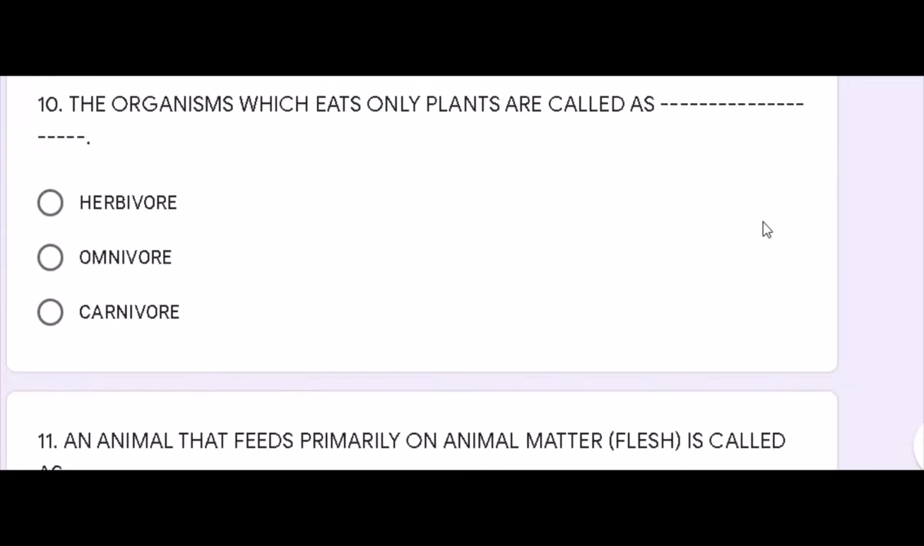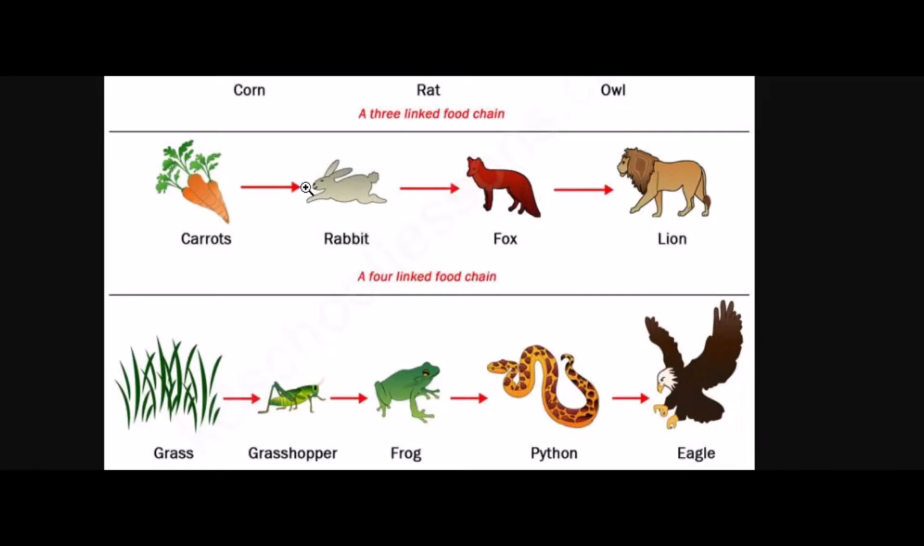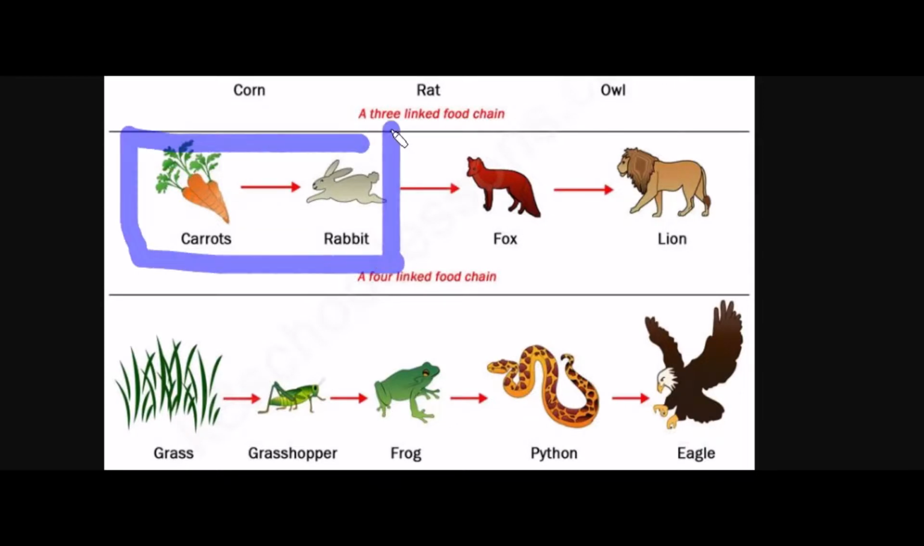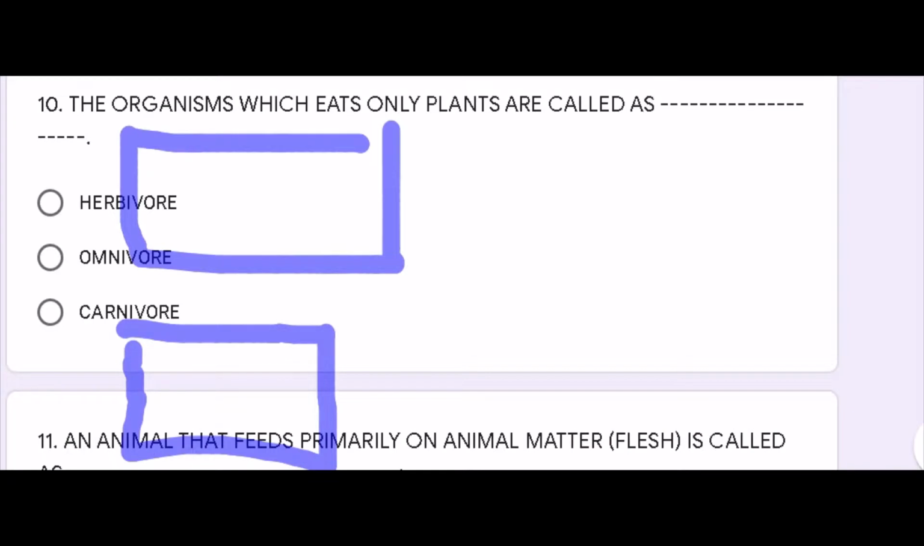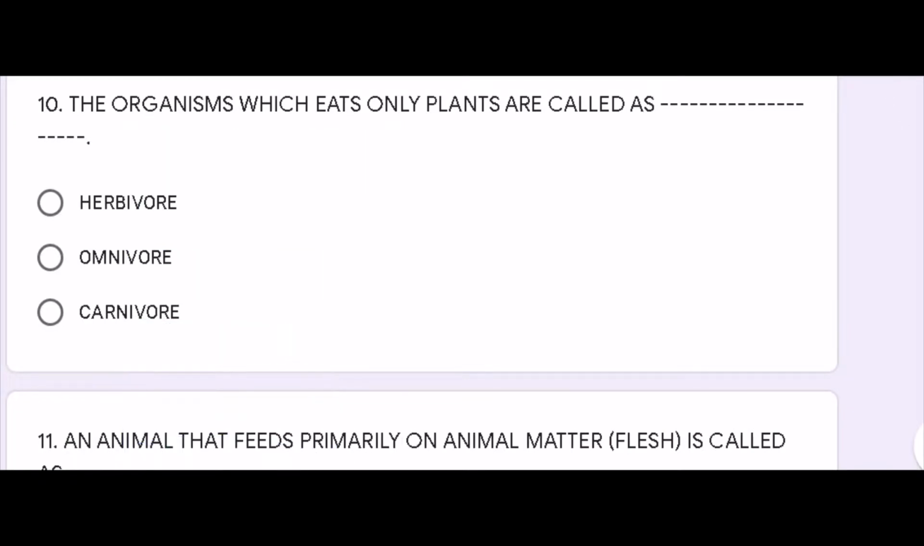Now we are moving to our question number 10, which is: the organisms which eat only plants are called as. I know you all know this answer very well. The organisms which eat only plants are called herbivores. Yes, herbivores are the organisms which eat only plants. Some examples of herbivores are cow, rabbit, goat. So these are the animals which eat only plants. So the correct answer is herbivore.